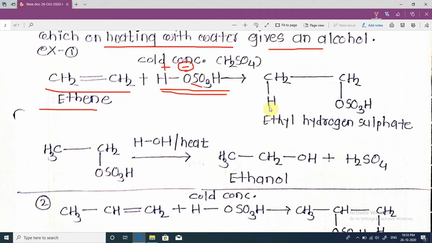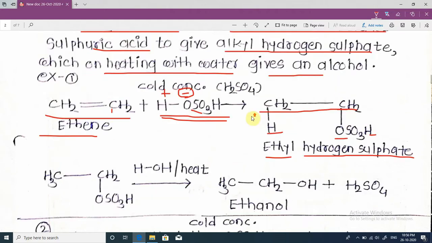So the hydrogen is added to this CH2 unsaturated carbon atom, and OSO3H is attached to this unsaturated carbon atom, and then ethyl hydrogen sulfate is formed. This is the ethyl group, next hydrogen and sulfate: ethyl hydrogen sulfate,